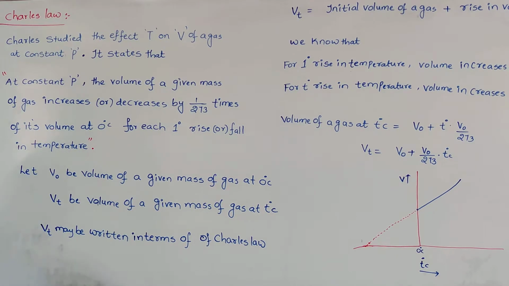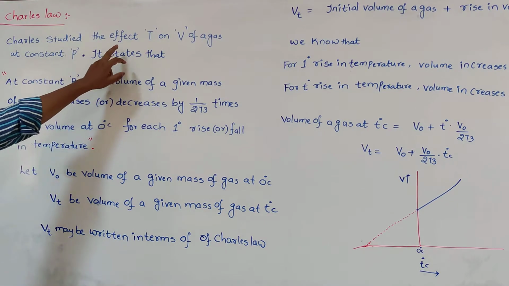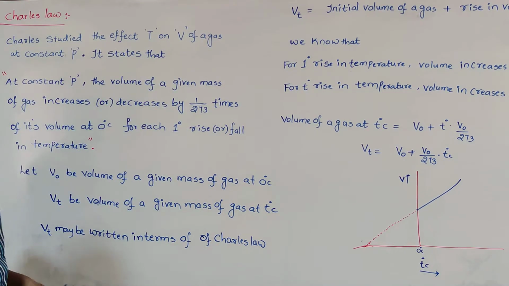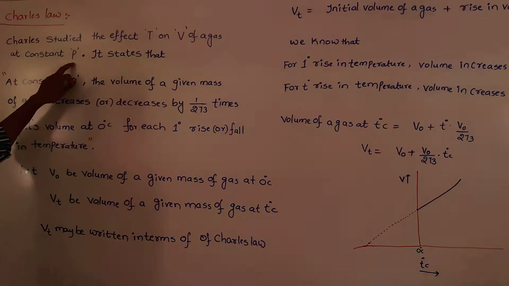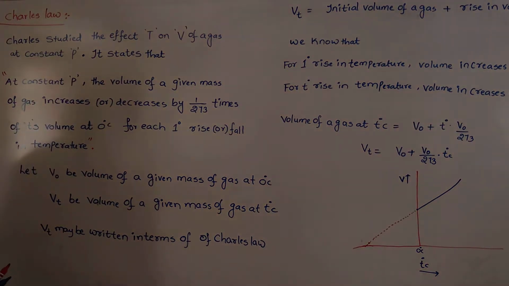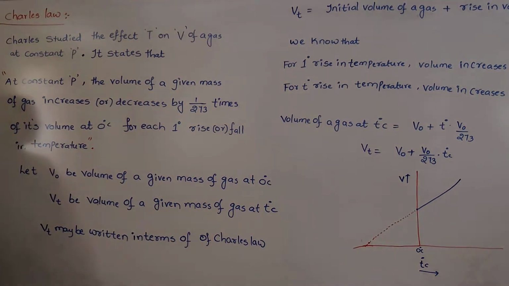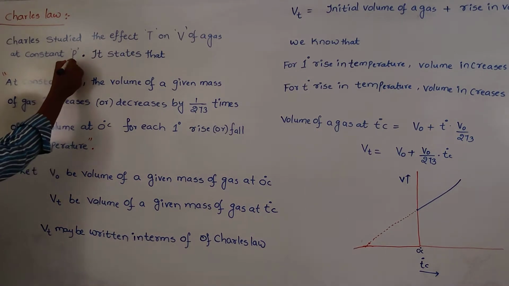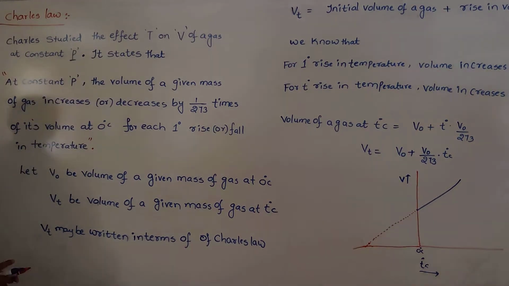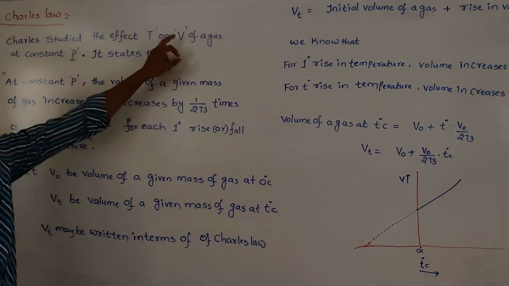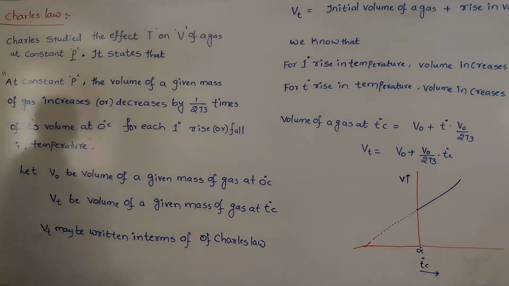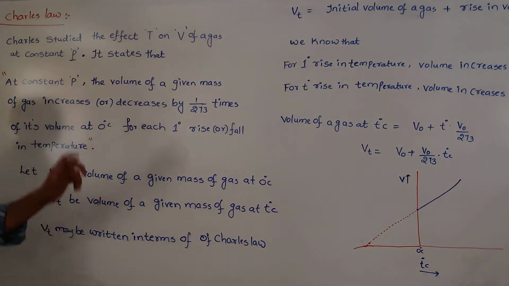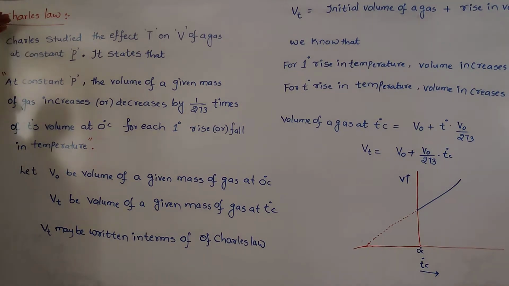The second law is Charles' law. It was studied by Jacques Charles. It concerns the effect of temperature on the volume of a gas at constant pressure and a fixed amount of a gas. Here the amount of a gas and the pressure are taken as constant. How temperature and volume change and depend on each other was studied by Charles' law.